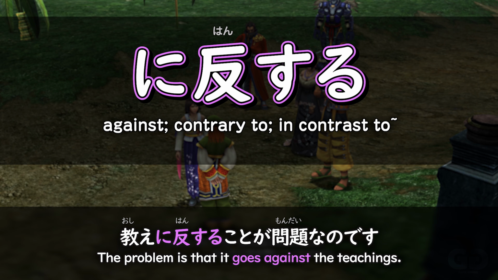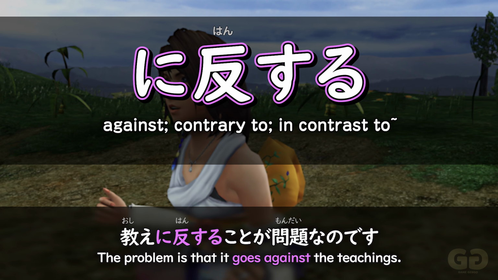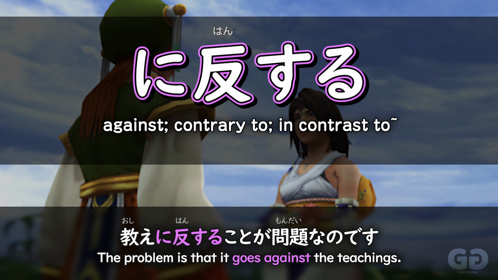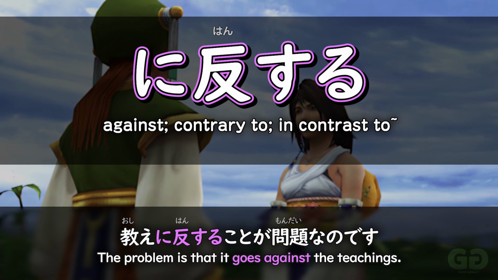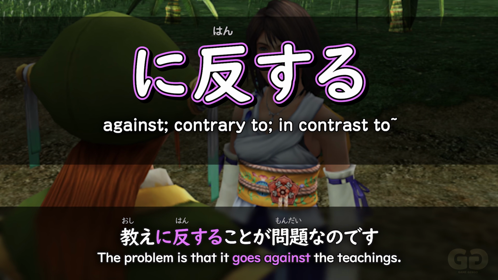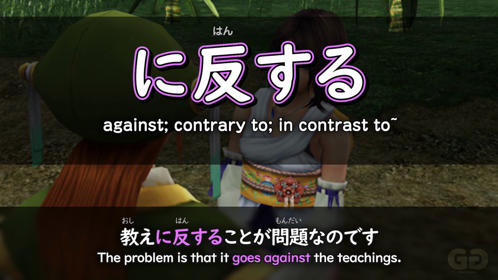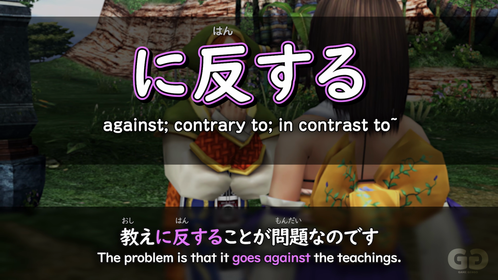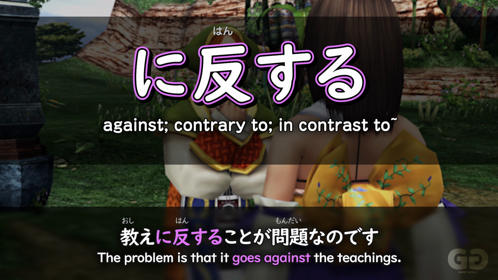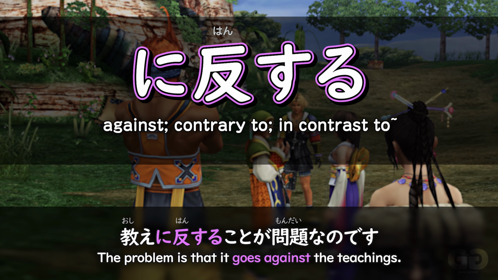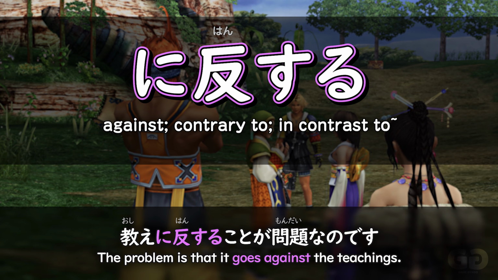So like here in Final Fantasy X, a really core theme of this game is the teachings of Yevon. Well, here the girl is saying it's not a problem of whether you can beat them or not, the problem is going against the teachings. So the noun here is oshie for teachings. Oshie ni hansuru koto, the thing of going against the teachings of this kind of religious group. So it's expressing that here going against the teachings is a problem. So this going against is the ni hansuru.